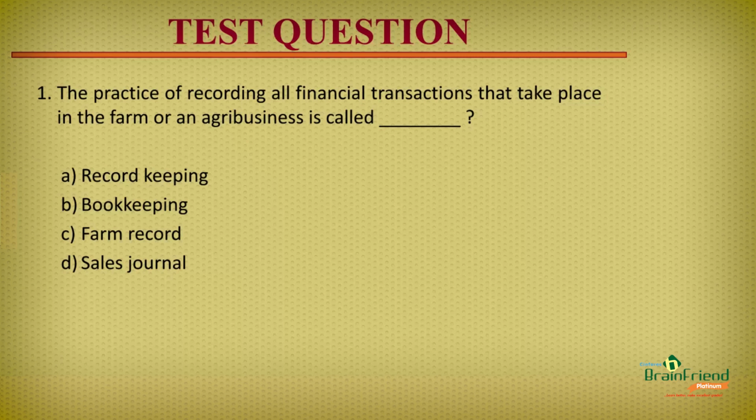Before we go, let's take some questions to test our understanding of this topic. We'll be taking two questions. Question number 1, the practice of recording all financial transactions that take place in the farm or an agribusiness is called A, record keeping, B, bookkeeping, C, farm record, or D, sales journal. The answer is B, bookkeeping.